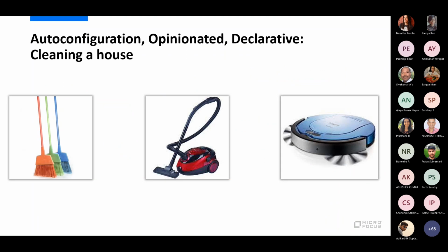Just an analogy. Earlier, if you had to clean the house, you had to take a brooming stick and do everything by yourself. Then came the generation of vacuum cleaners, which you could use to clean. Now we are talking about robots.